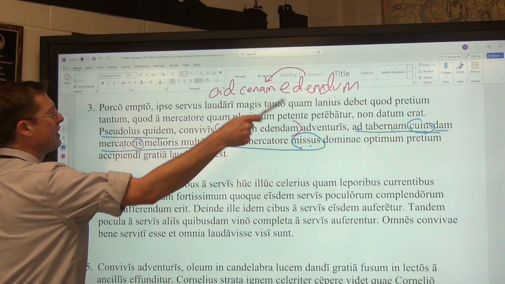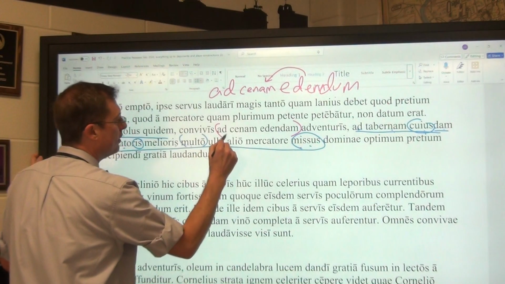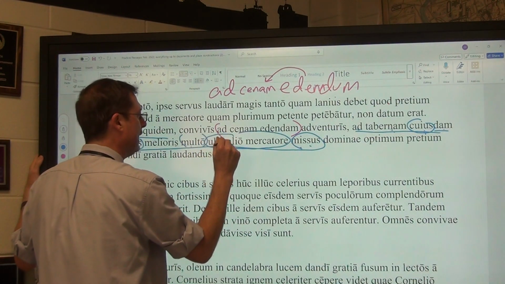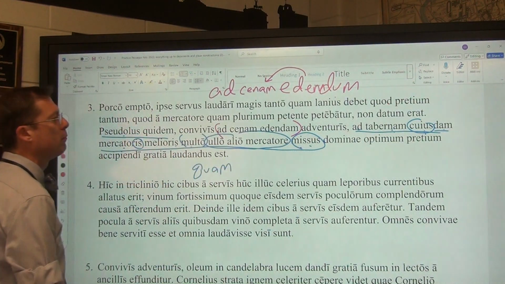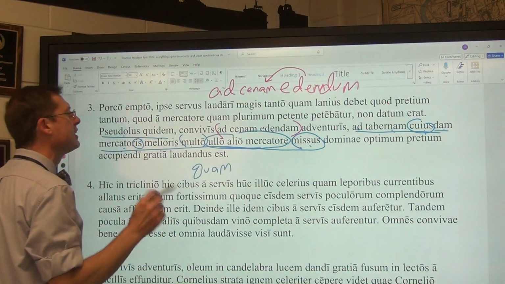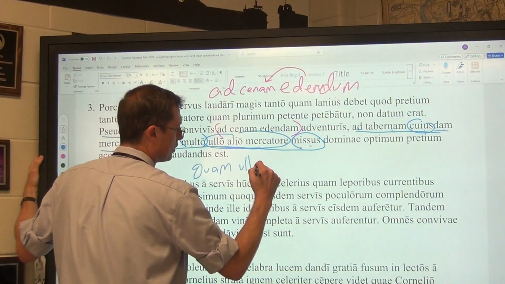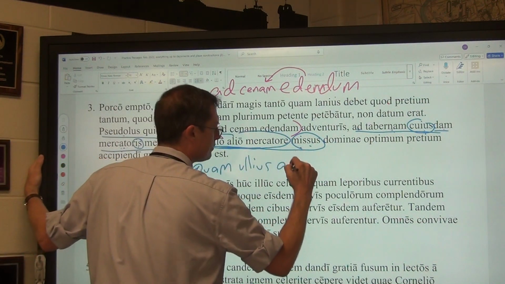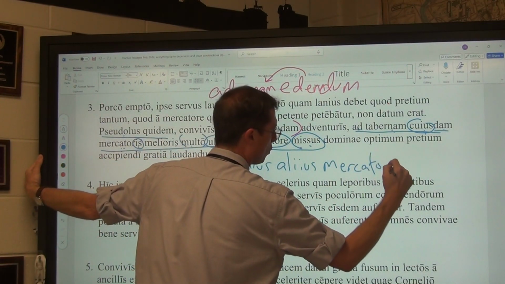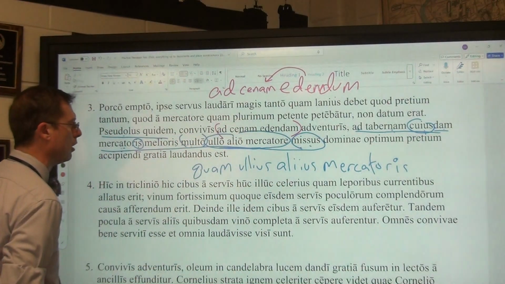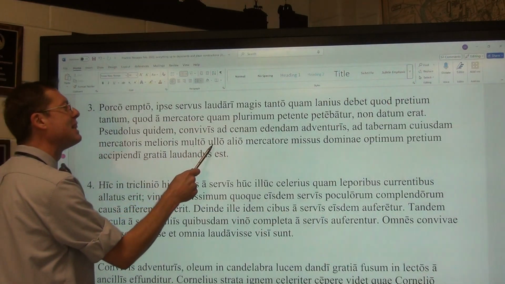And so, to the shop of a certain merchant, a merchant better, by a lot, ablative of degree of difference, and then your ablative of comparison, than any other merchant. If we were to have used a quam, remember that when you use a quam, you must put the thing you are comparing in the exact same case as what you are comparing it to. And so therefore, since merchant is in the genitive, alius, because it's one of the naughty nine, alterius, because it's one of the naughty nine, and then mercatoris, if we were, of course, using the quam. Having been sent to the shop of a certain merchant better, by a lot, than any other merchant,